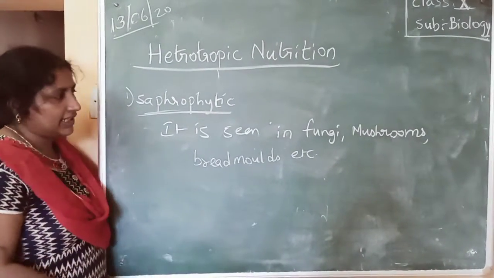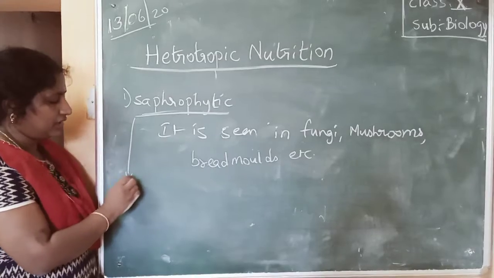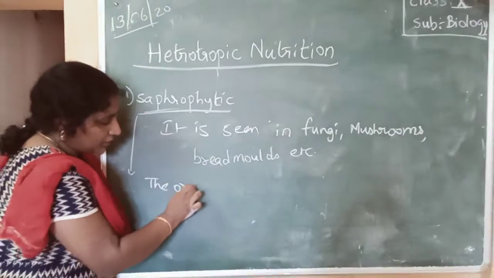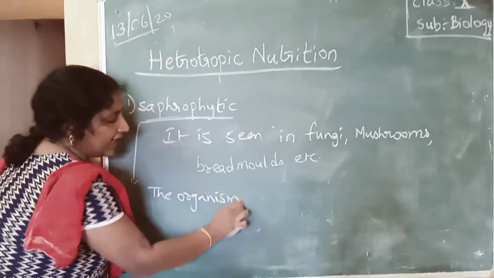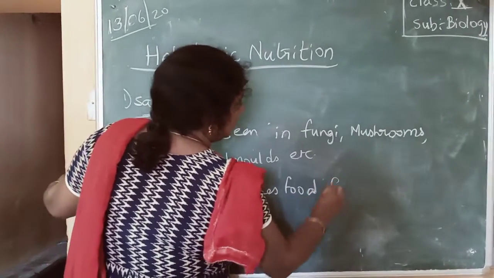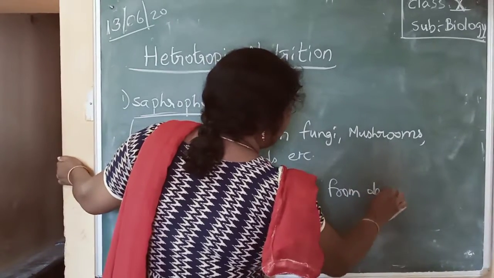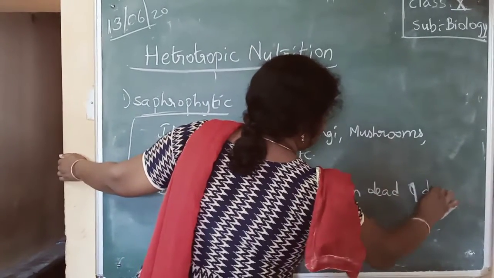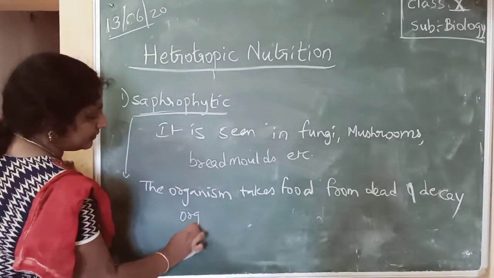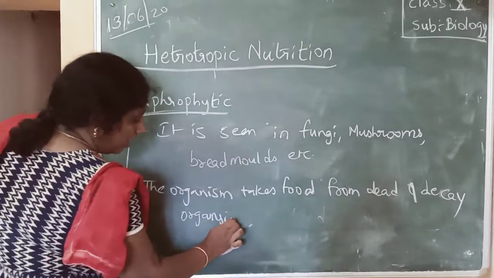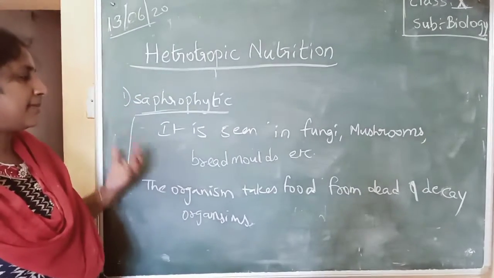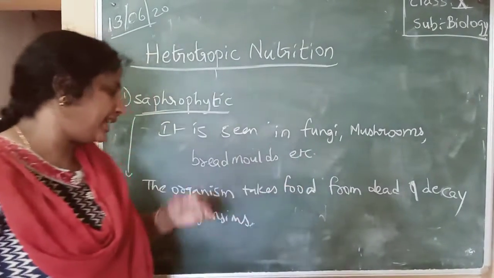So what happens in this nutrition? In saprophytic nutrition, the organism takes food from dead and decaying organisms. So saprophytic organisms will take the nutrients from dead and decaying organisms.